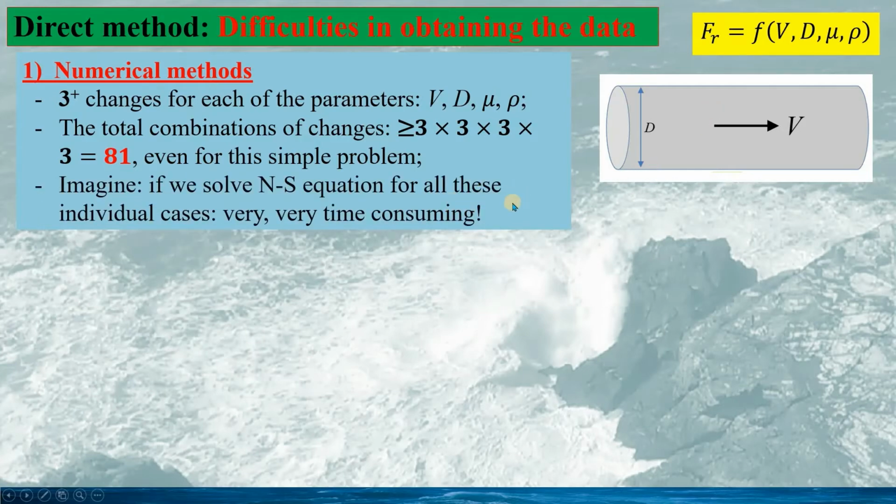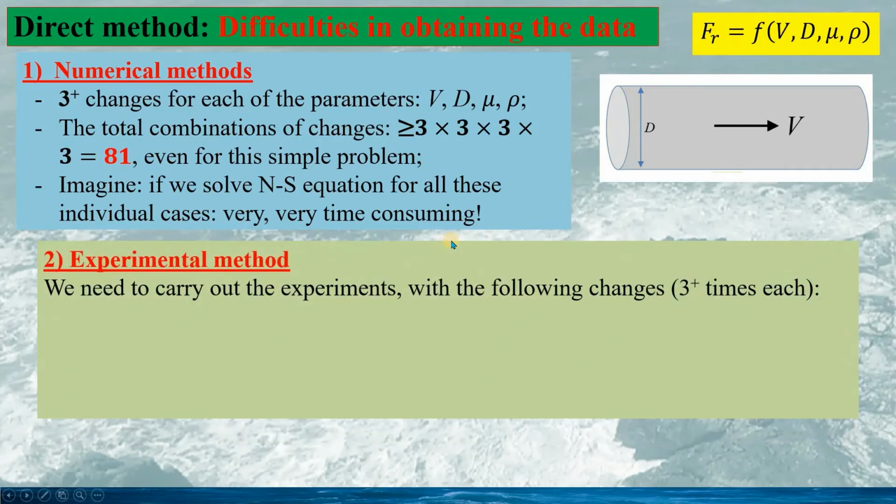Imagine if we solve the Navier-Stokes equation for all these individual cases, more than 81 cases, it would be very time-consuming. And if we use the experimental method to study the problem, in a similar way we need to carry out the experiment with changes for each of the physical parameters, and each parameter should be changed more than 3 times.